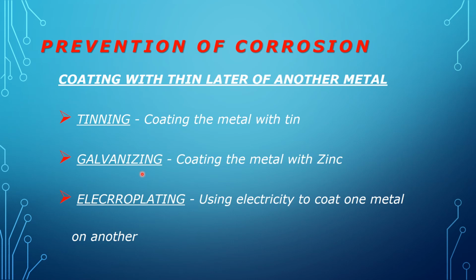In these processes, we take the metal which is coated in the form of liquid and we dip the iron sheet in that molten metal. As a result, we get a layer of tin or zinc outside that iron surface, which protects it from corrosion. Similarly, electroplating can also be applied. In case of electroplating, we coat the metal with the help of electricity. You have already done electroplating in detail.